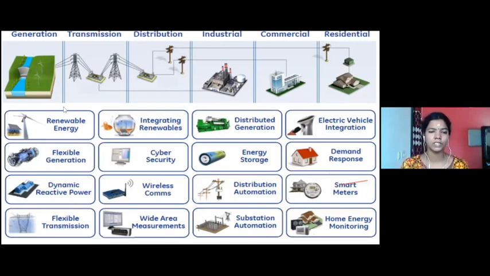Flexible integration, cyber security, right? So when I say I want to control a device remotely, how about the security? What happens to the security? Because all these are sensitive data. As I mentioned already, within a minute, I have to control a particular device. So when I say within a minute, it is very, very less. And what happens if the data transmitted by that particular meter is not smart?